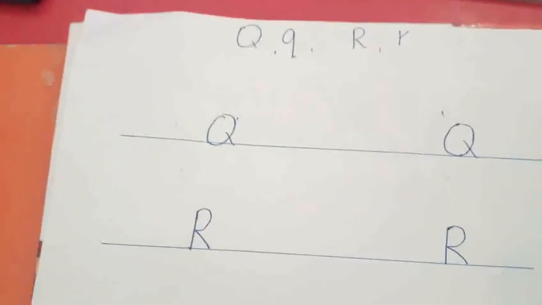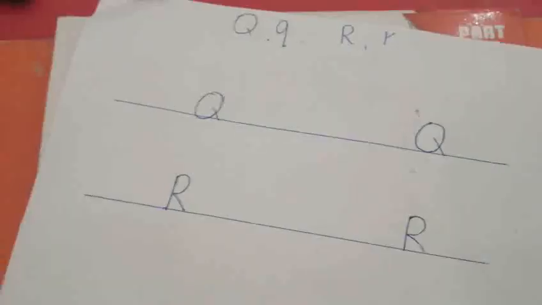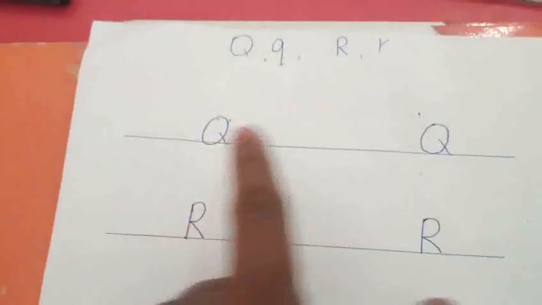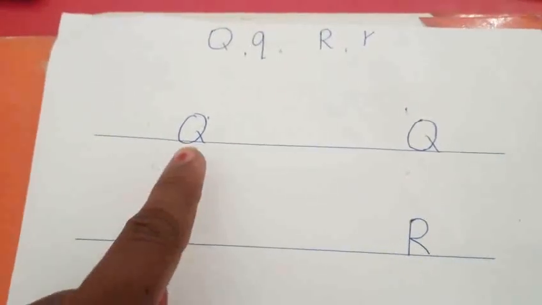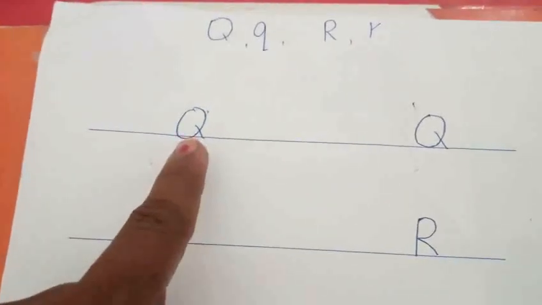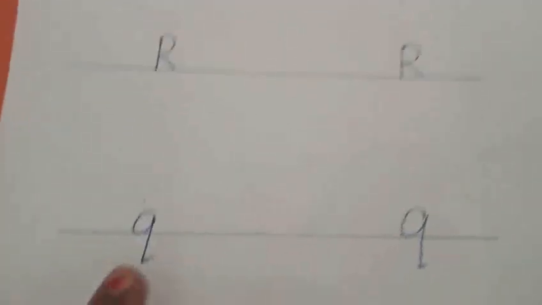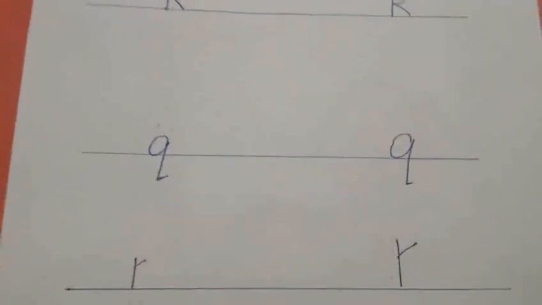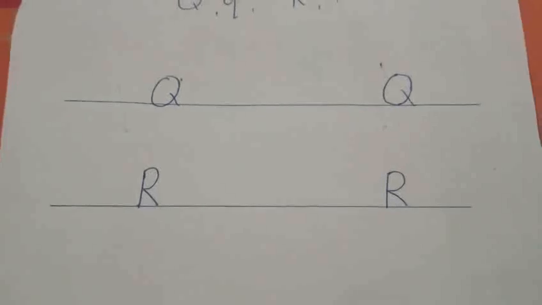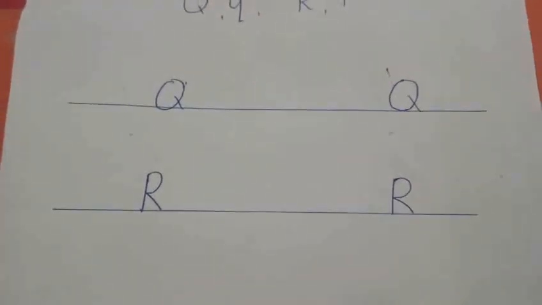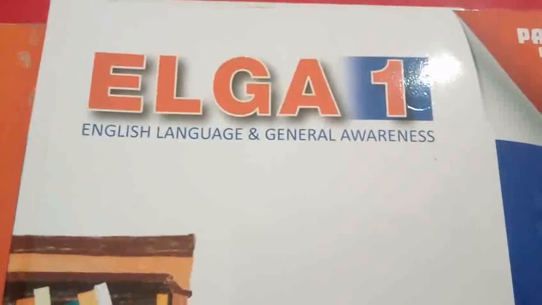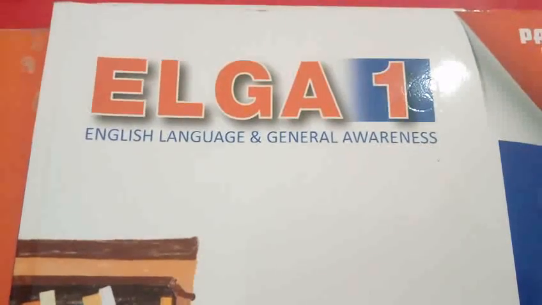This is the upper and lower case letter Q and R. Now you will take your notebook. You will write one line for every letter. Each letter you have to write one line. Uppercase letter Q R. Then lowercase letter Q and R. So from this you will write one line in your notebook. Yeah, great, my dear children.